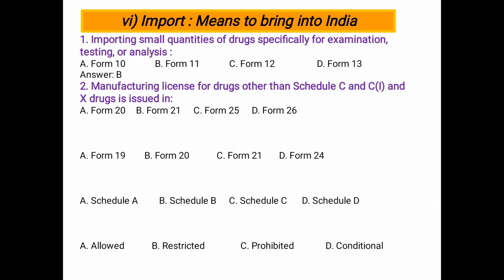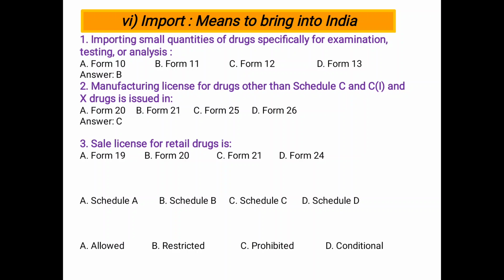Next, import. Import means bringing into India; importing a small quantity of drug specifically for examination, testing or analysis. Form number 10, form number 11, form number 12, form number 13. So form number 11, B is the correct answer. Small quantity for testing or analysis, so this is form number 11. Next, a manufacturing license for drugs under Schedule C, C1 and X is issued in form number 20, form number 21, form number 25, form number 26. Form number 25.